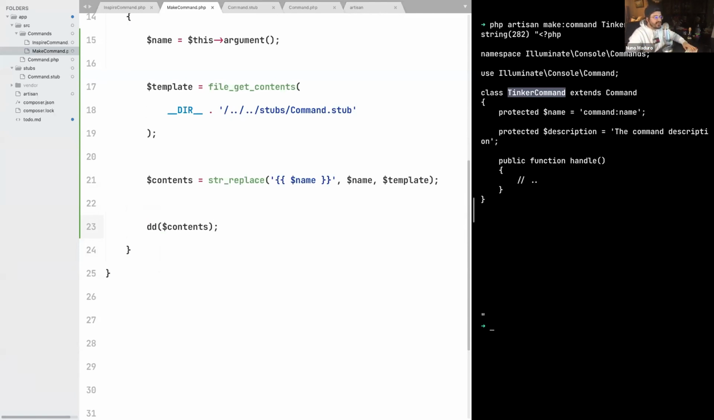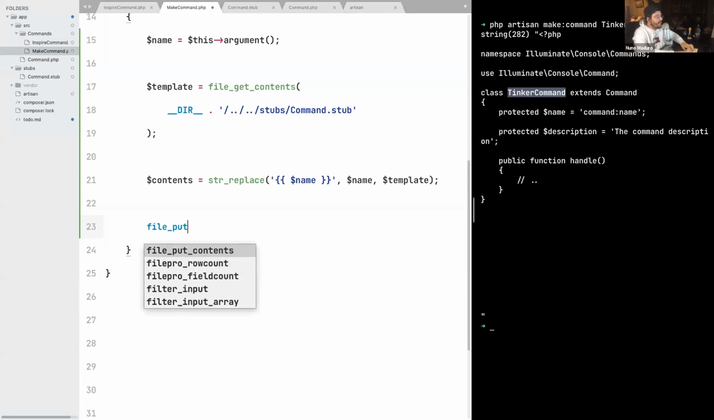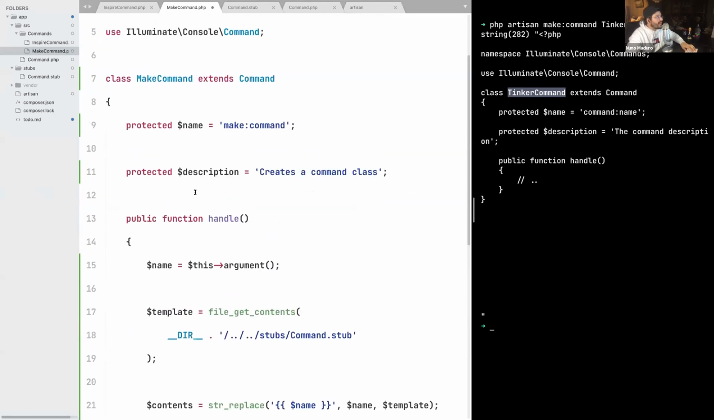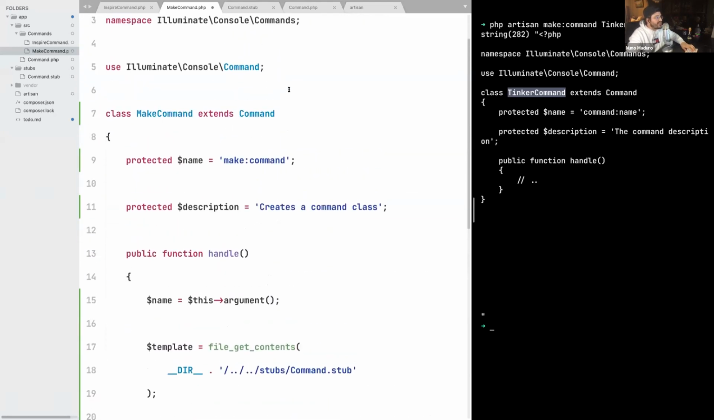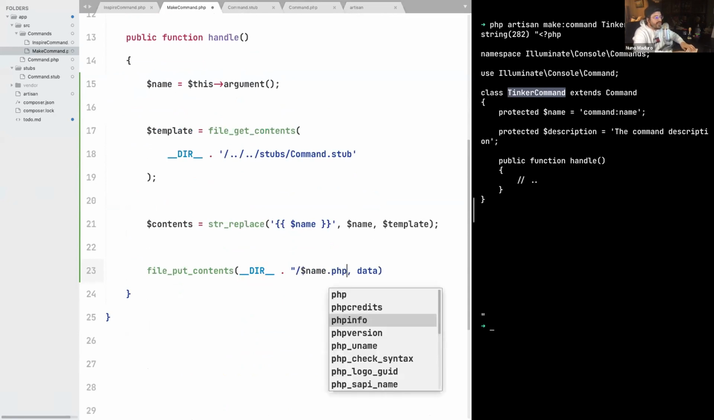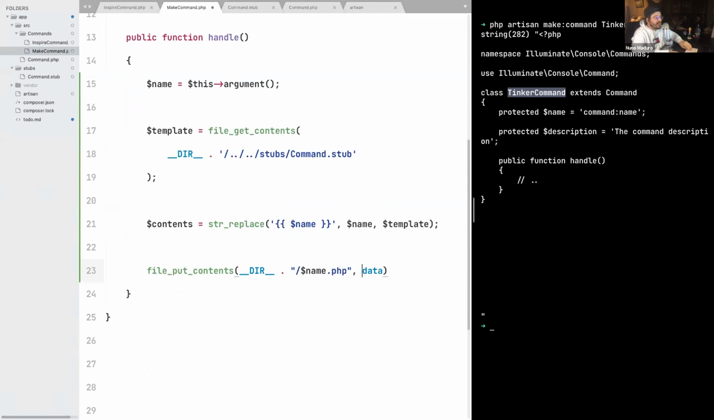So we can just place a file within our commands folder with these contents. So let's use a function from PHP, which is file put contents. And this file put contents actually asks for the file name, which will be the current directory, since we are right now on the commands directory. So we just need to say the current directory. And then the name will be the given name by the user. And finally, the contents will be the contents we just have prepared, just like that.